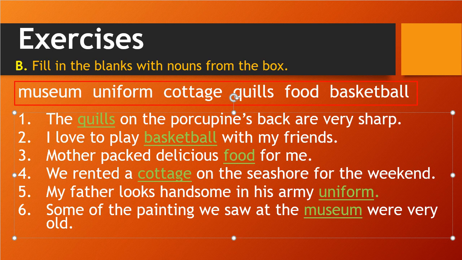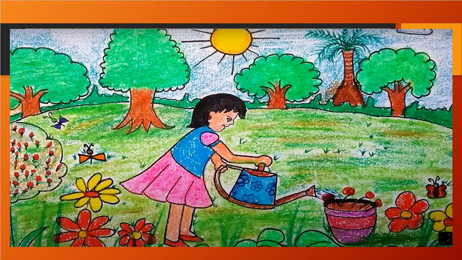Okay, so what we did in this exercise, we fitted all the words in the boxes into proper, correct sentences. We understood the meaning of the line and then fitted all the words. Correct? So now I will ask you to see the picture.